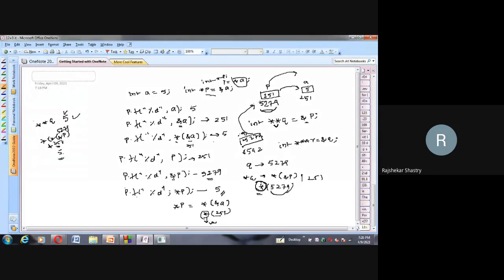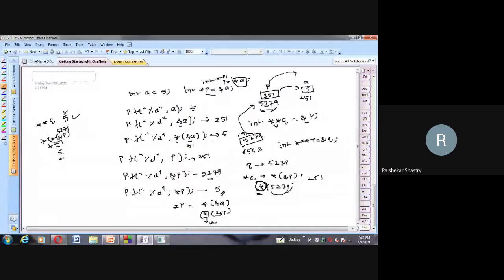So this is the way we have to understand it. We can even go to any level. There is no end to this process. Until you exhaust your memory, we can go on creating any number of pointers, one to another level, like this. As I used to tell even in the classes, playing with pointers will look like this.